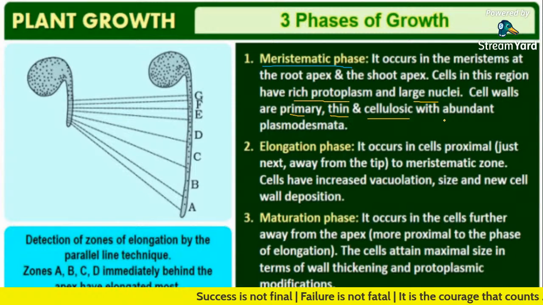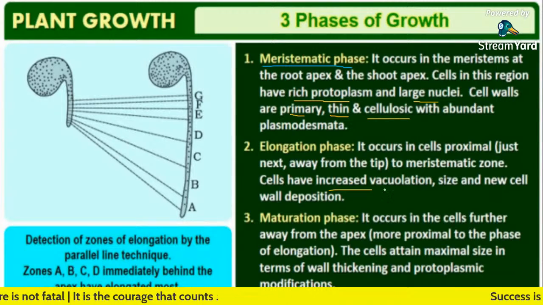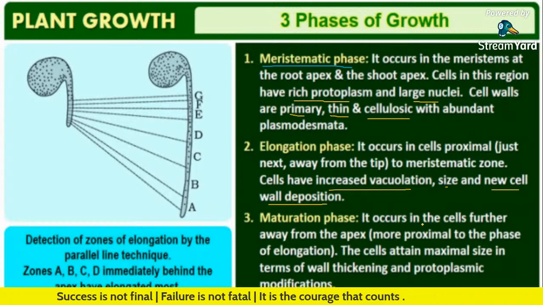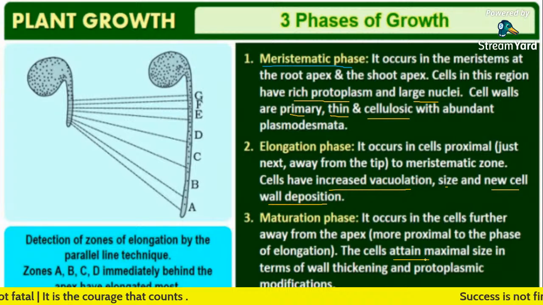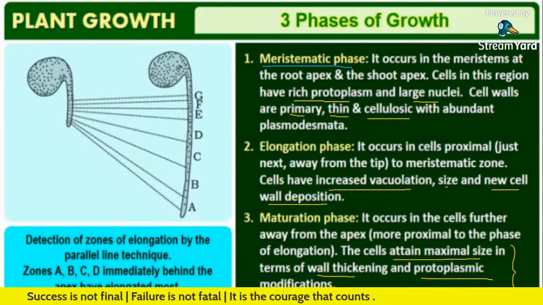Elongation phase. It occurs in cells proximal to the meristematic zones that have increased vacuolation, size, and new cell wall deposition. Maturation phase. The cells move further away from the apex. The cells attain maximal size in terms of wall thickening and protoplasmic modifications.